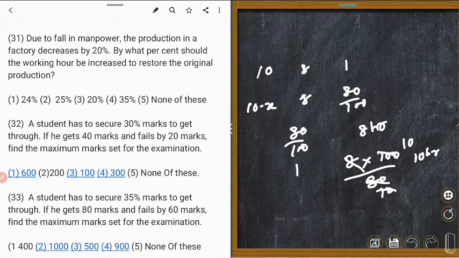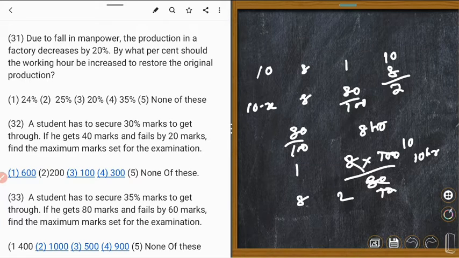Earlier they had worked 8 hours, now they are working 10 hours. The increase is 2 hours, 10 hours minus 8 hours. So 2 hours means how many percent? When the original hour is 8, the increase is 2.